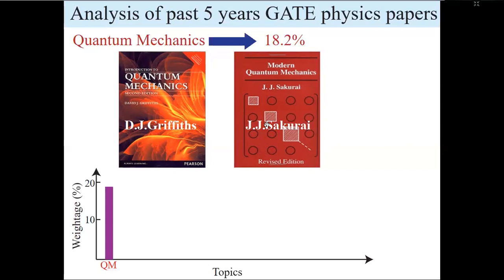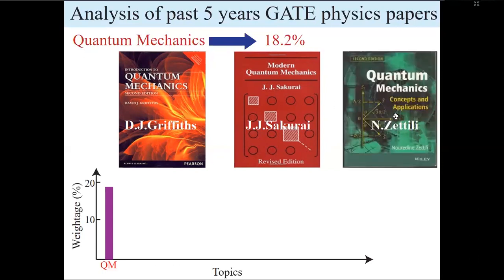Don't go through Sakurai initially. If you feel you need a book which has a lot of examples, then Zettili is very good. So first go through Griffiths. If you find it difficult, you can go through Zettili to see how to solve those problems, but try to solve most of the problems of Griffiths and understand the concepts, because quantum mechanics is the most important topic, as you can see here.